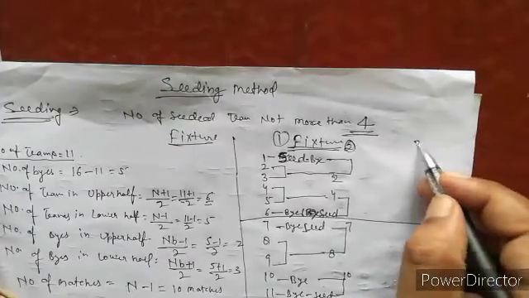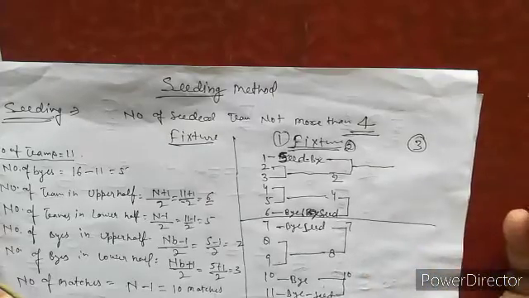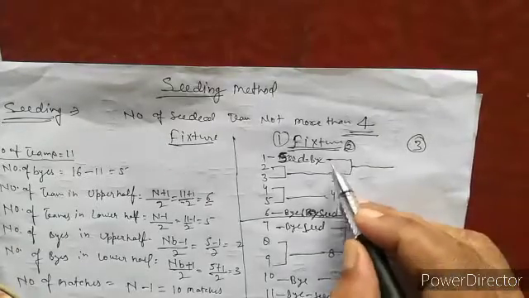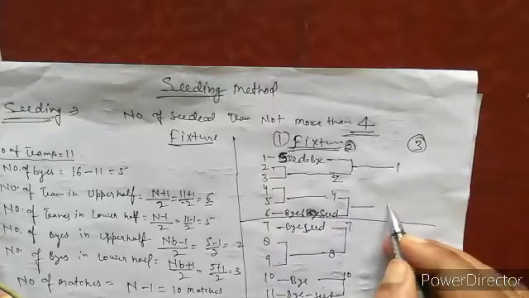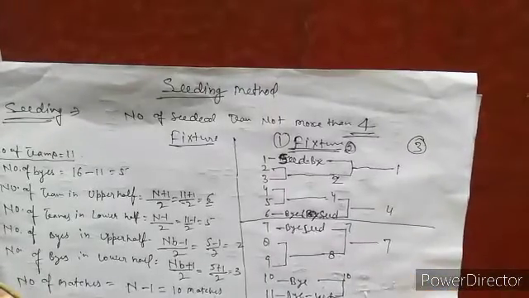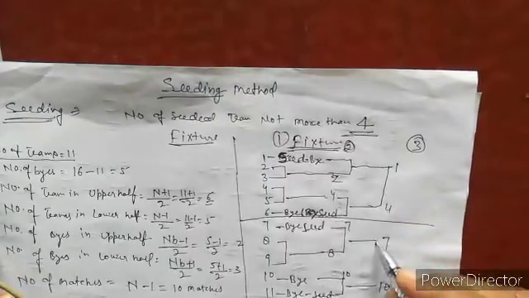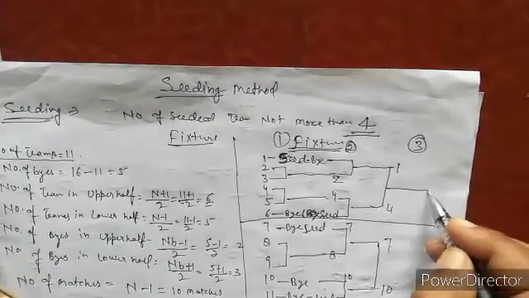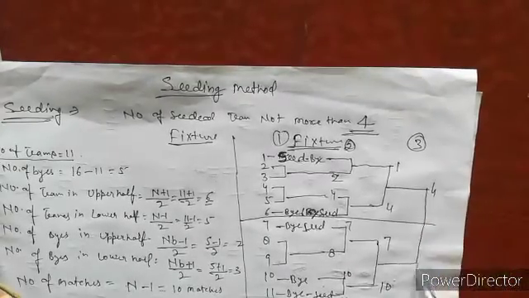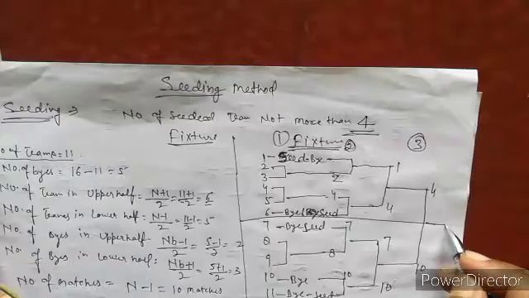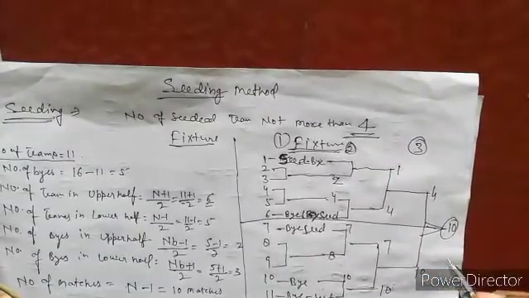Now this is the third round. The winner may be 2 or maybe 1. 1, 4, 7, 10 is the semi-final, and in the final 4 and 10, and the winner is 10.